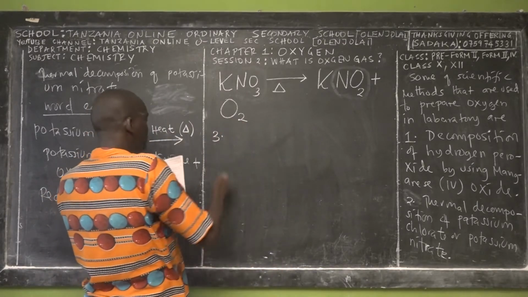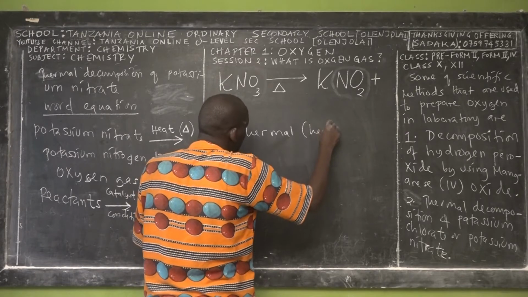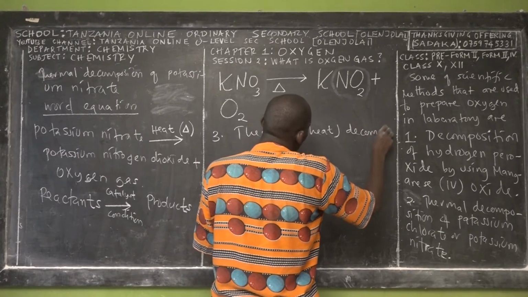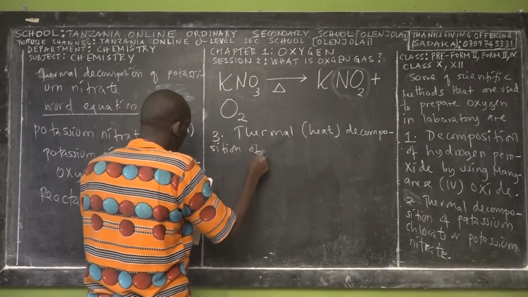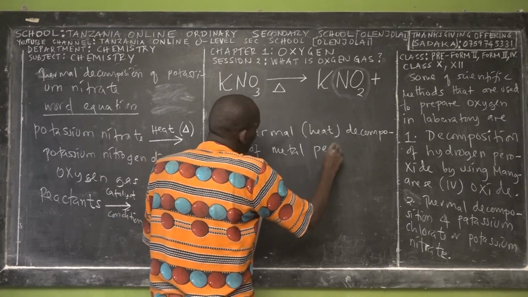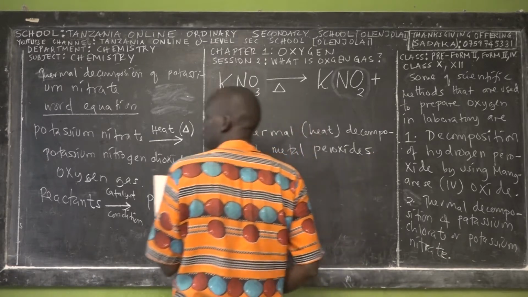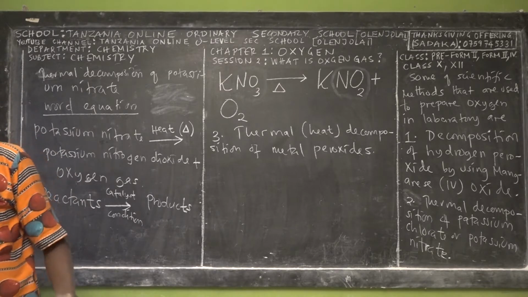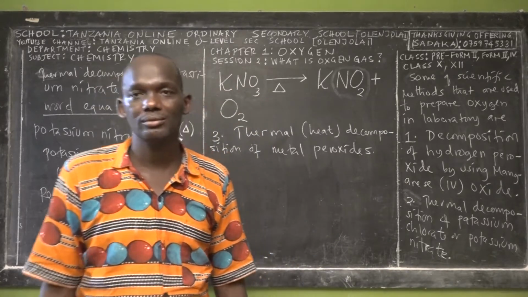The third method is that we can also prepare oxygen from thermal decomposition. Remember, the word thermal means heat, right? We prepare oxygen from thermal decomposition of metal peroxide. Say thermal decomposition of metal peroxide.